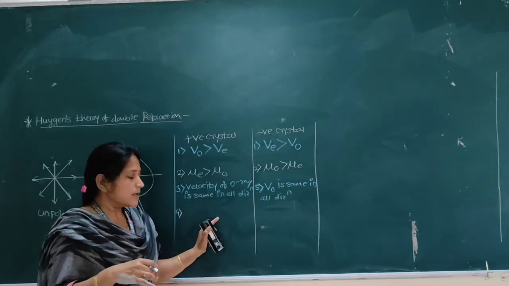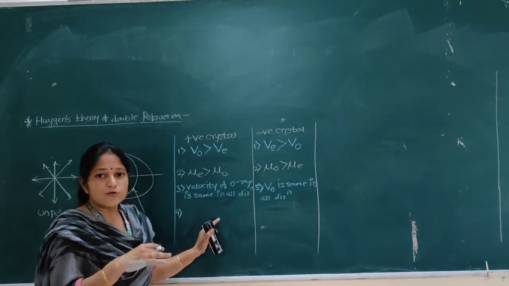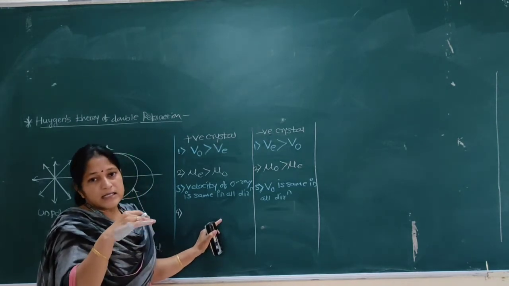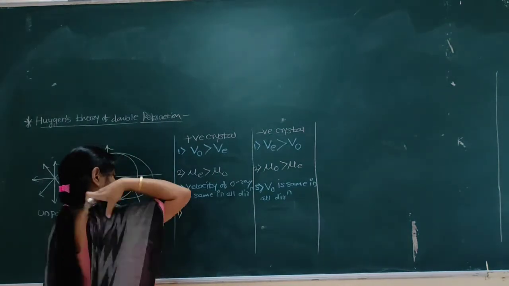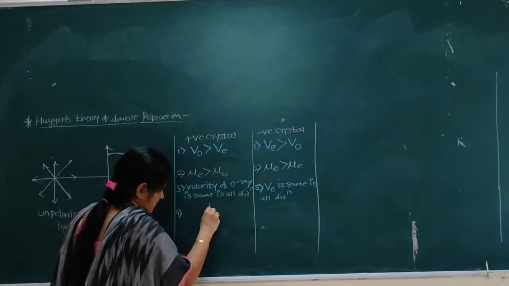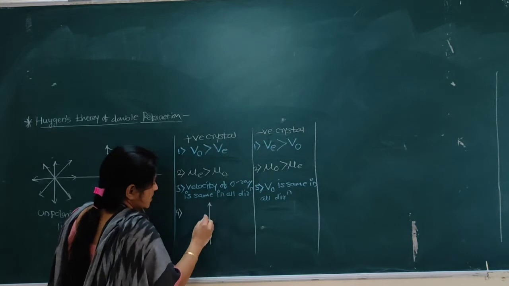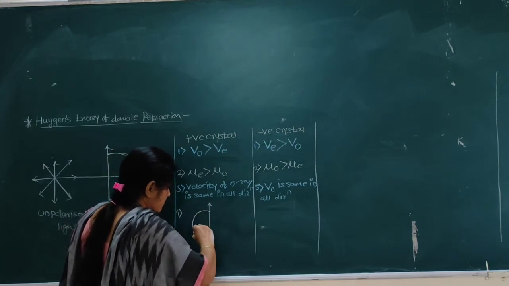That is, I will draw a diagram. Spherical wavefront.